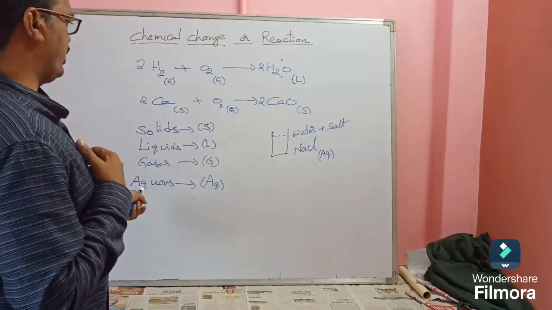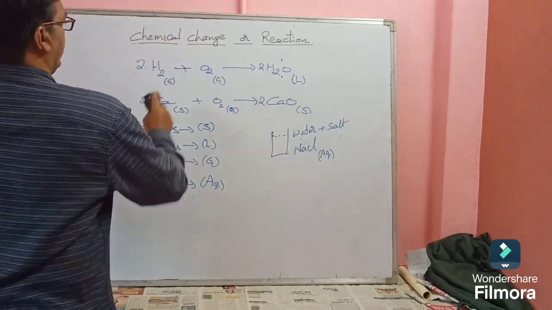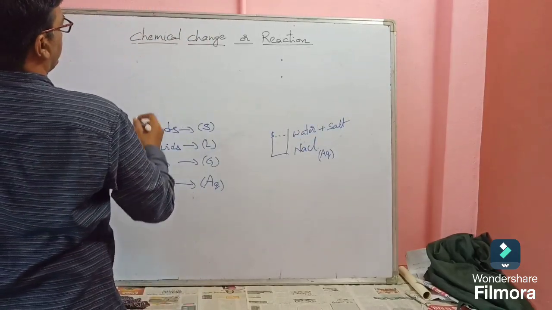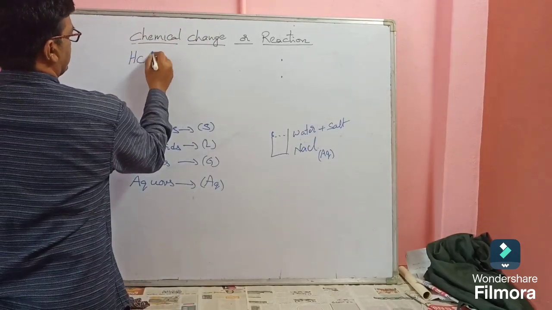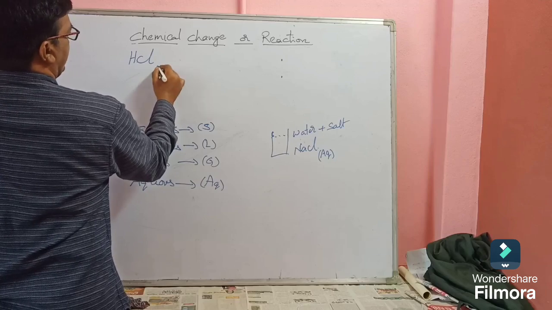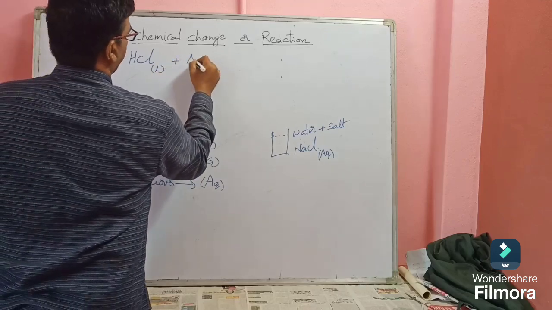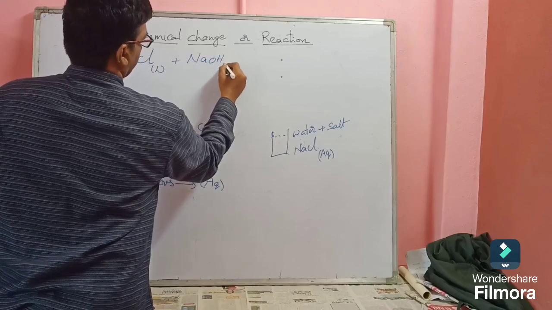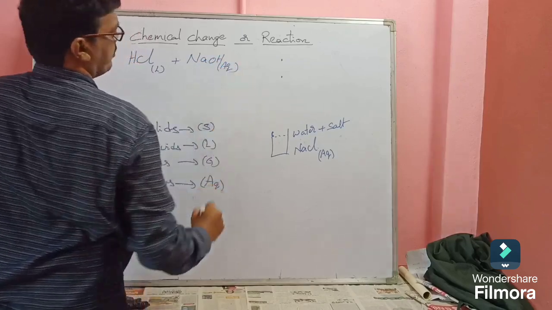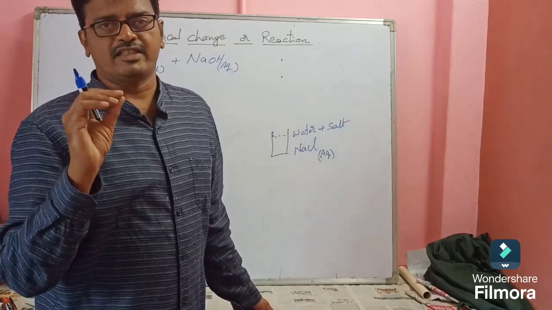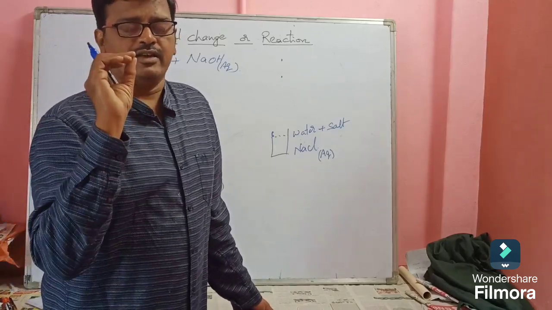One example also I will tell. See, in the next lesson we will get the neutralization reaction. HCl, hydrochloric acid, plus sodium hydroxide. Sodium hydroxide will be available as pellets, small substances.